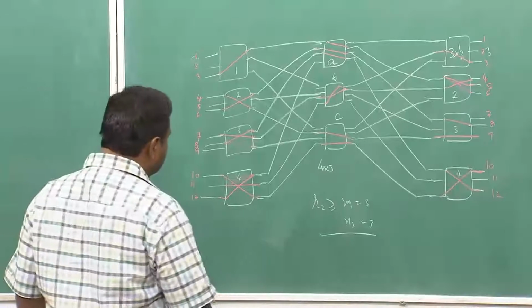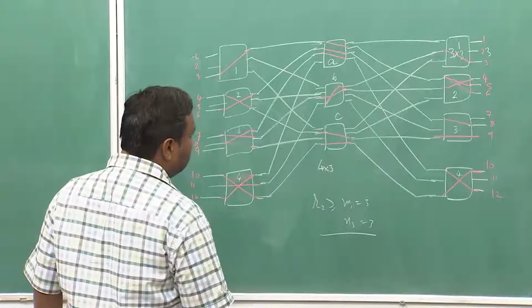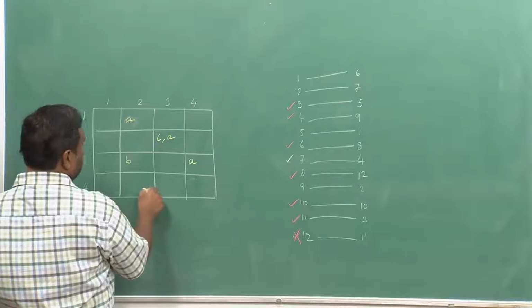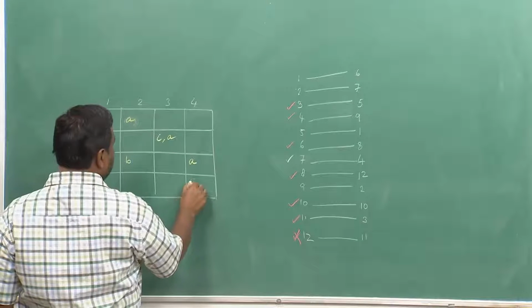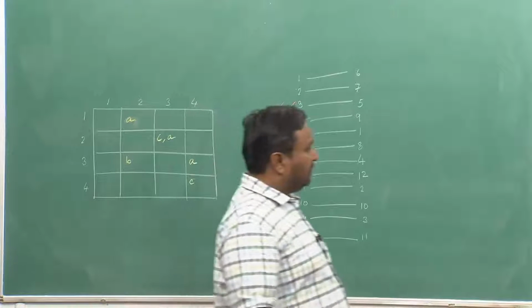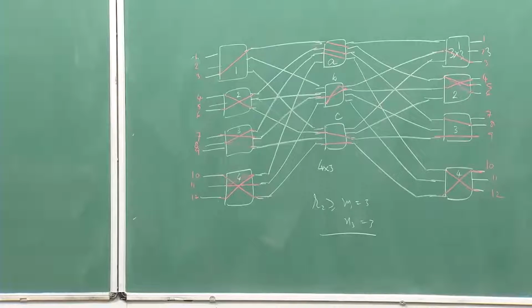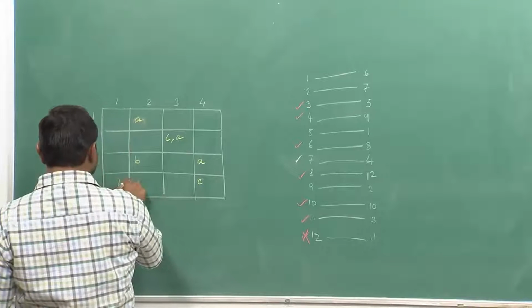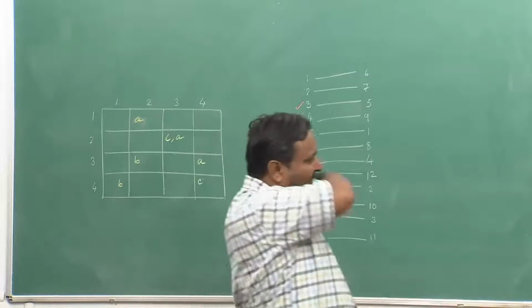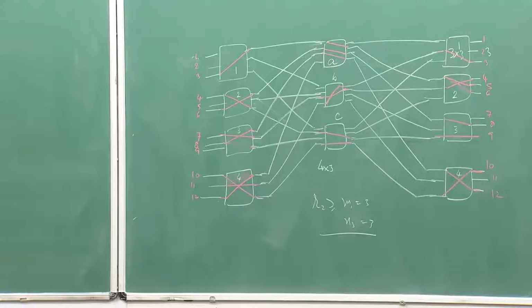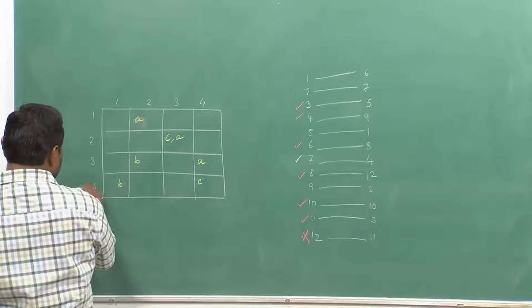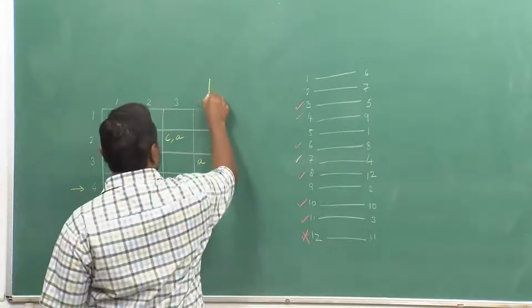Then we have 10 is connected to 10 via C. 11 is connected to 3 via B, and then I was trying to connect 12 to 11. So, 12 actually comes in this and I am trying to connect here.